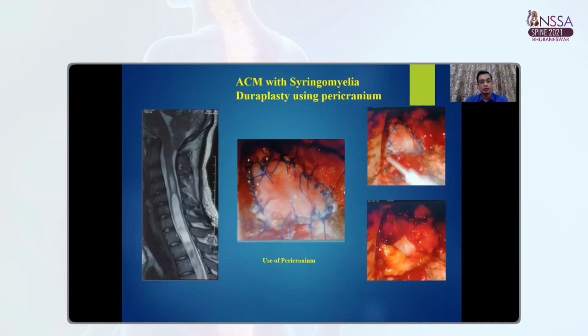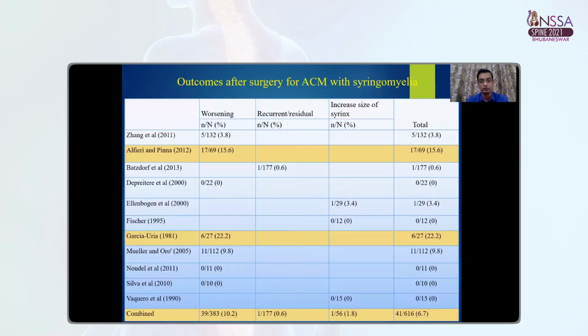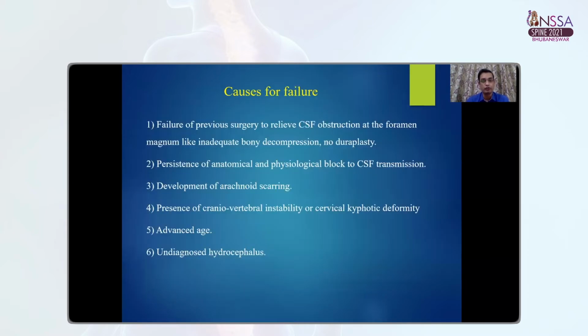Duroplasty can be performed most commonly with the help of an autologous graft like pericranium, or a dural substitute like bovine pericardial patch can be used. Regarding outcomes after surgery for Arnold-Chiari malformation with syringomyelia, various studies have been performed, but in all these studies, the combined worsening rate is around 10% in the follow-up period.